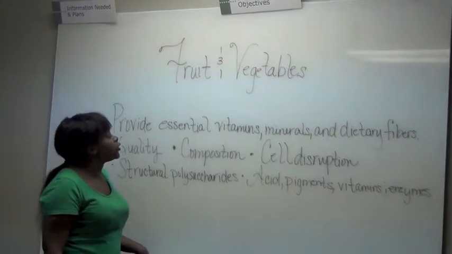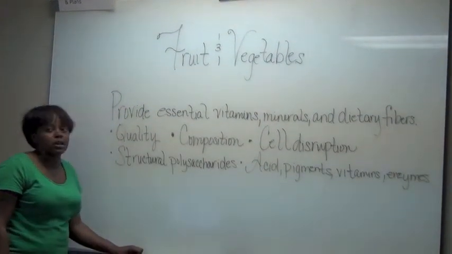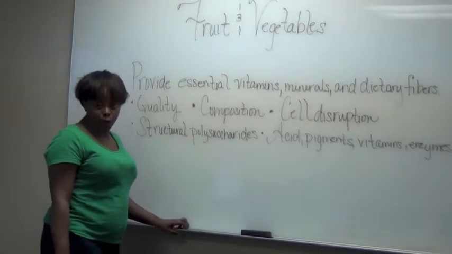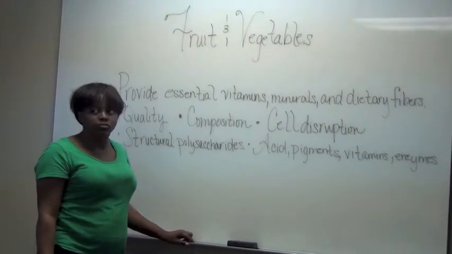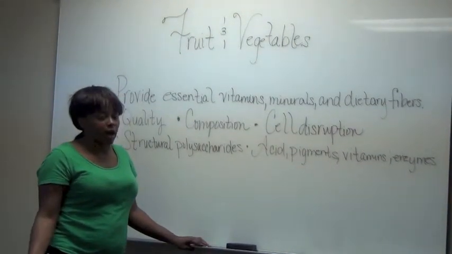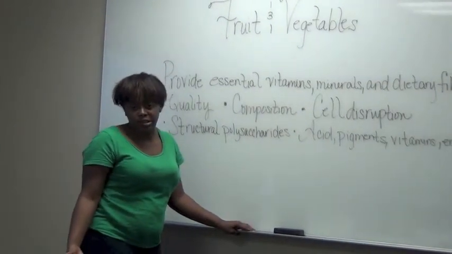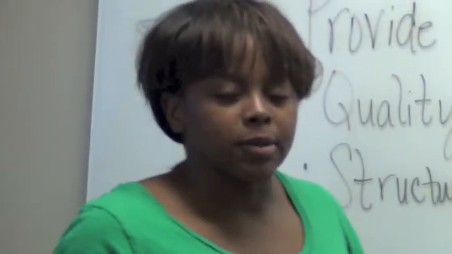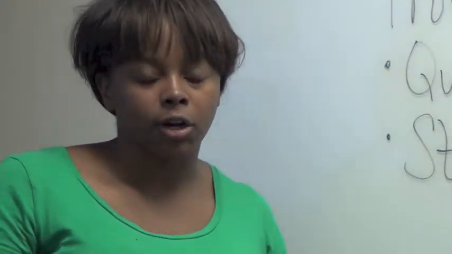The first thing we're going to talk about is the composition. The composition of fruit and vegetables is comprised of four items: water, carbohydrates, proteins, and lipids. With anything, if it is high in water, it means it's highly perishable. Fruits have approximately 70 to 90%, and vegetables have 70 to 80% water.